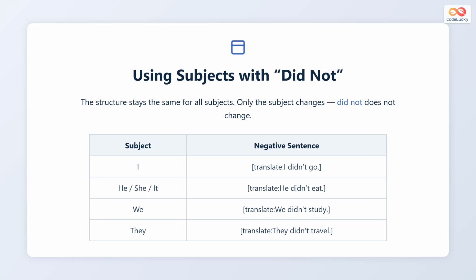The structure of a negative sentence in the simple past never changes with the subject. Whether the subject is I, you, he, she, it, we, or they, the word did not stays the same, and the main verb remains in its base form. For example, I didn't go, he didn't eat, we didn't study, and they didn't travel. The only thing that changes is the subject itself.